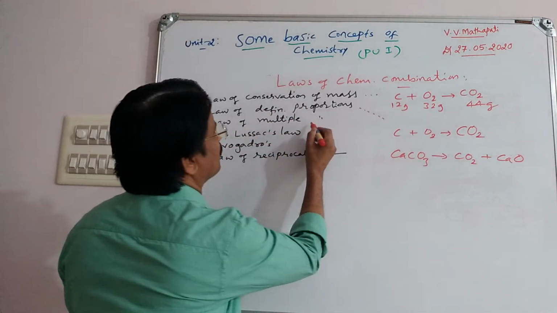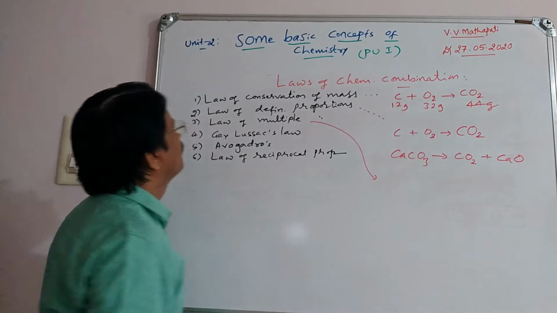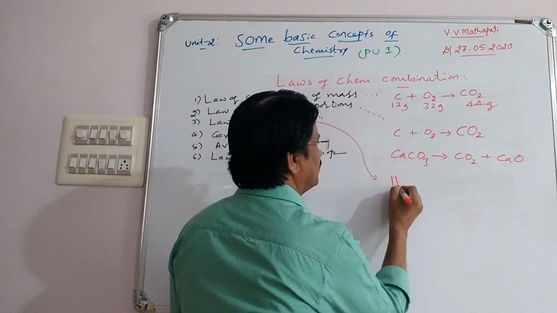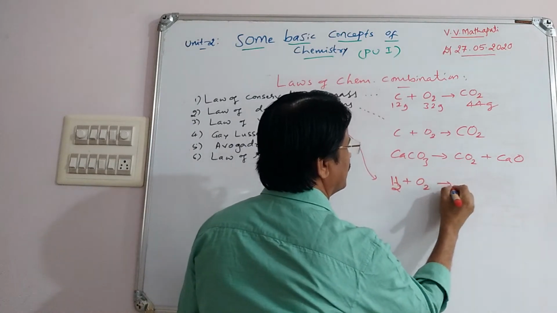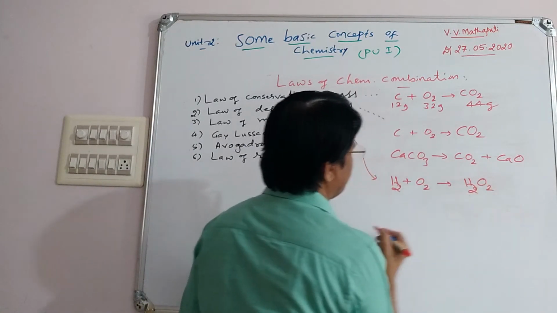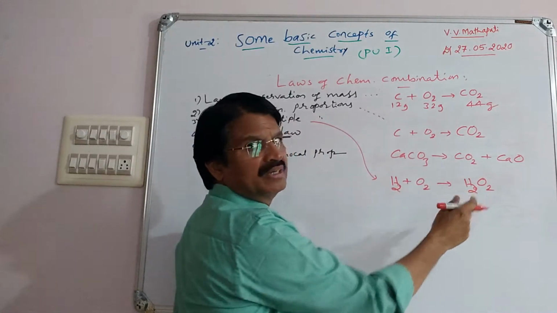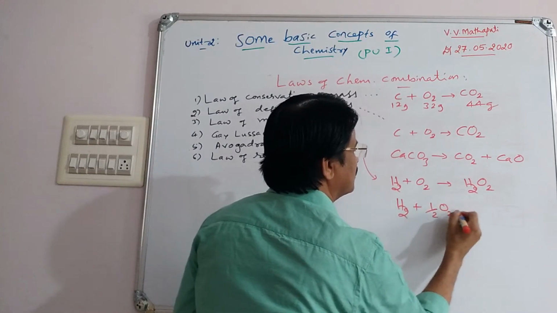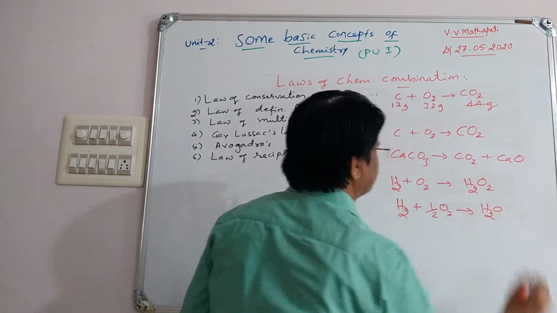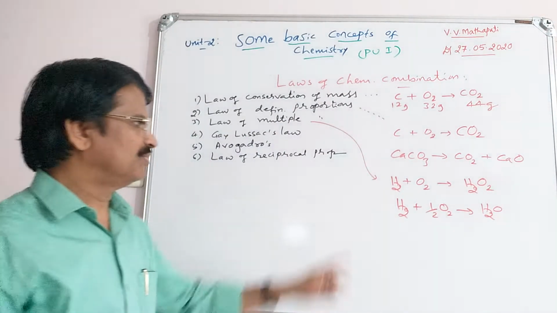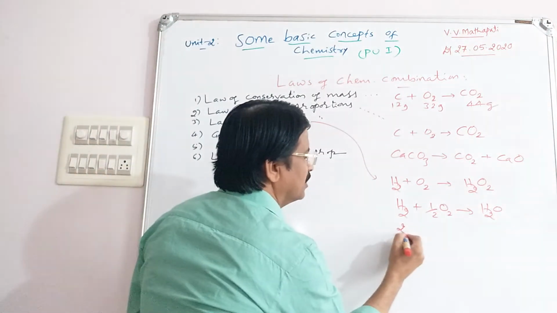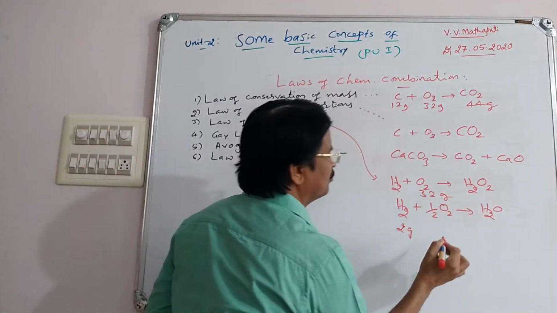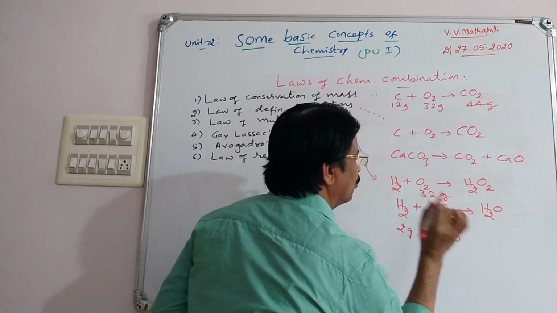Next, in case of multiple proportions, law of multiple proportion, see what happens. Take example, hydrogen and oxygen combine to form H2O2, one mole of H2, one mole of O2, H2O2. Next, one mole of hydrogen, half mole of oxygen gives one mole of H2O. So your fixed mass 2 gram, and here 32 gram of O2, 16 gram of O.